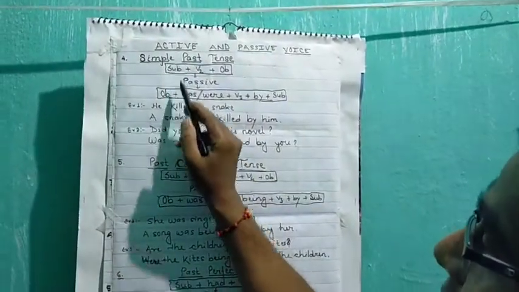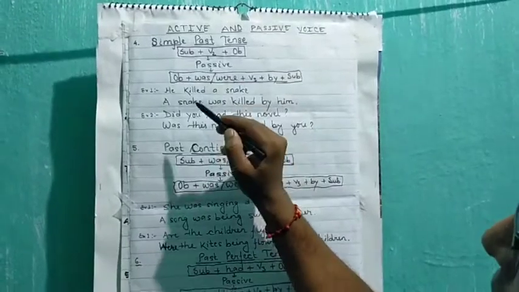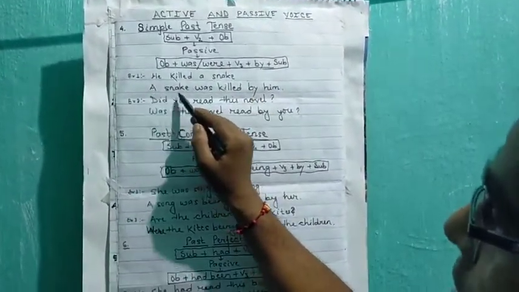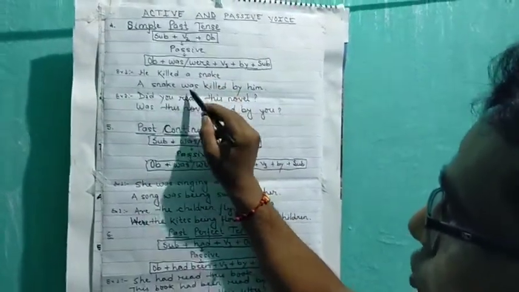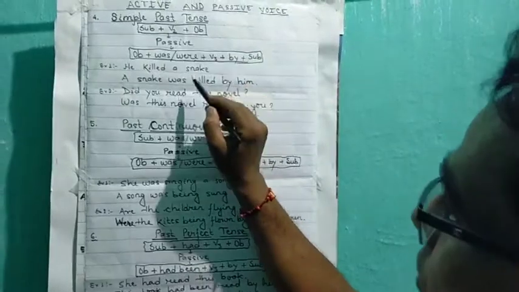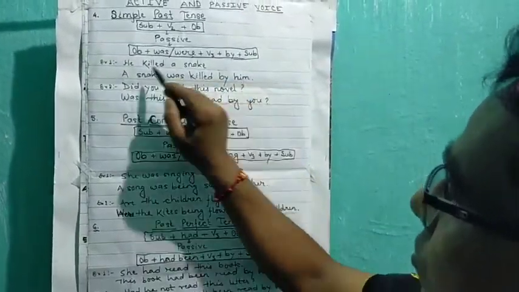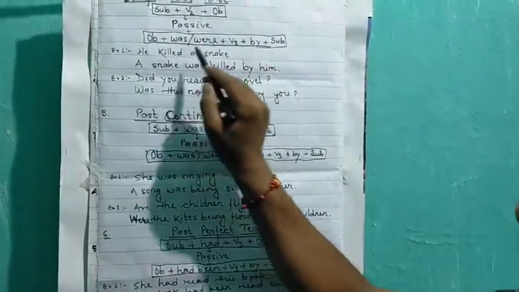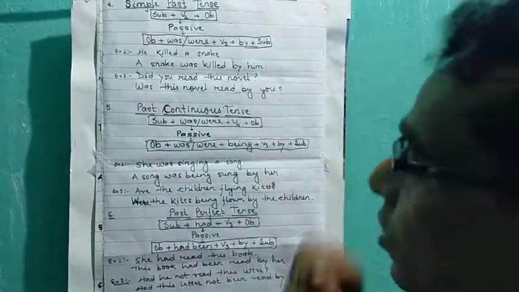See here, killed is a V2 and there is a subject, so it is of simple past tense. So we change it into the passive. The object comes in place of the subject, so a snake. Thereafter we use was or were. With a snake we use was. Then we use V3, and the V3 of killed is killed. Then by plus subject comes in place of the object, so he changes into him. So he killed a snake. Its passive is a snake was killed by him.